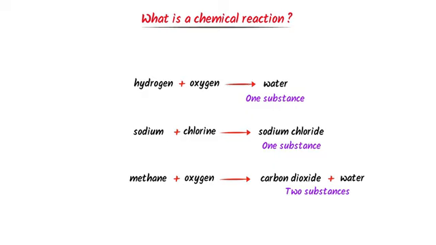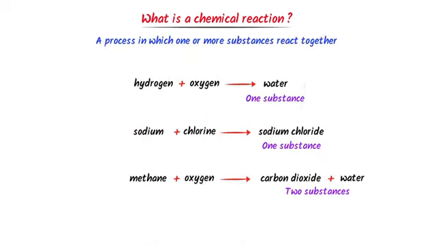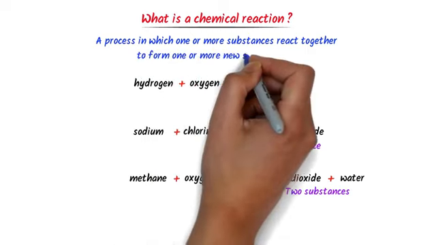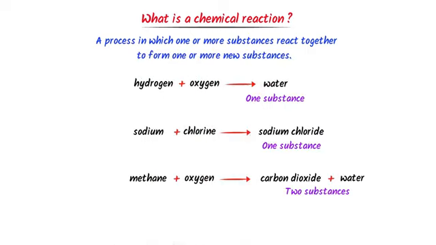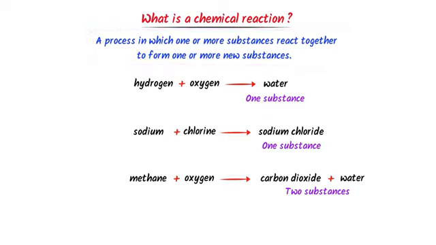So we define chemical reaction as a process in which one or more substances react together to form one or more new substances. Let me repeat it. A process in which one or more substances react together to form one or more new substances is called a chemical reaction. So these all are examples of chemical reactions.